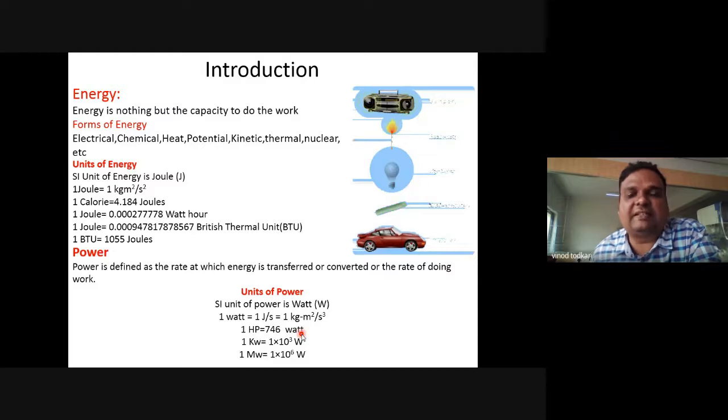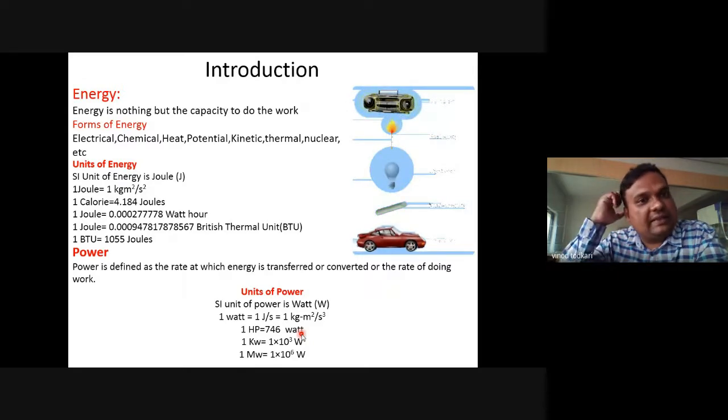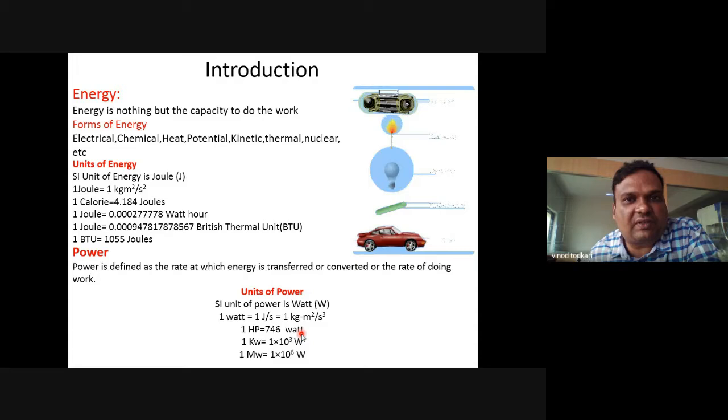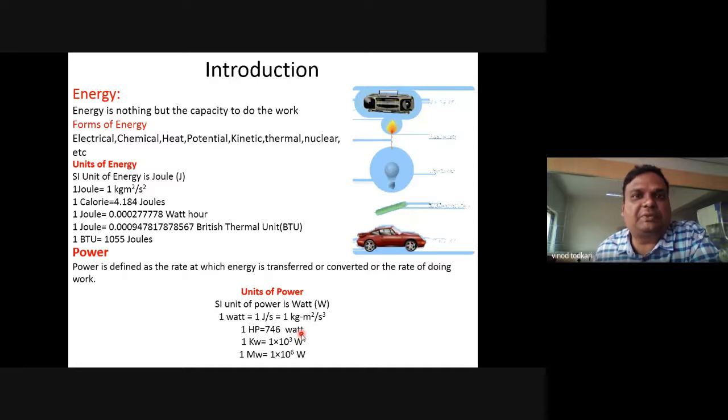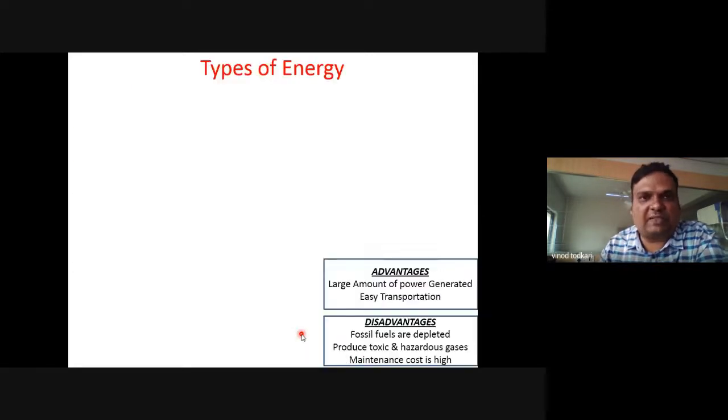Tell me very honestly, is it clear to all of you? Yes, sir. This is the first part of the unit, like energy and power: definition and units. Energy is the capacity to do work. Power is the rate at which work is done. The units of energy are joule, calories, and BTU, that is British thermal unit. As far as power is concerned, the units are watt, kilowatt, and horsepower, that is HP.